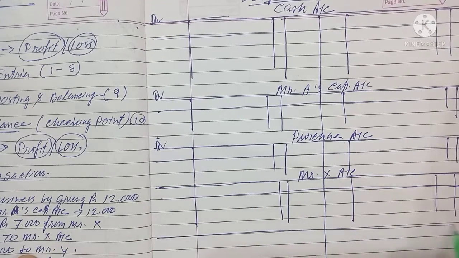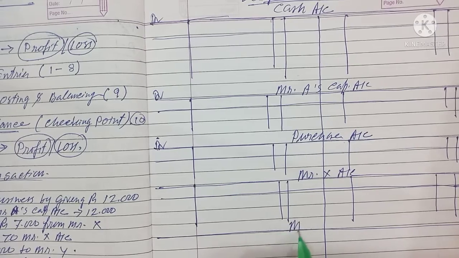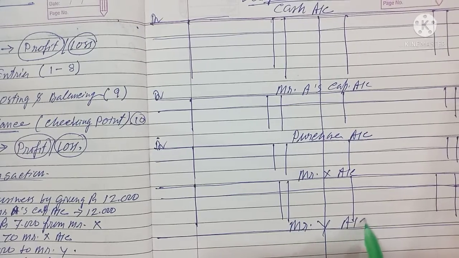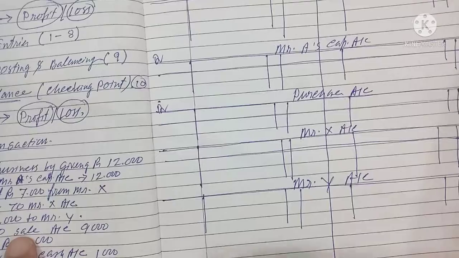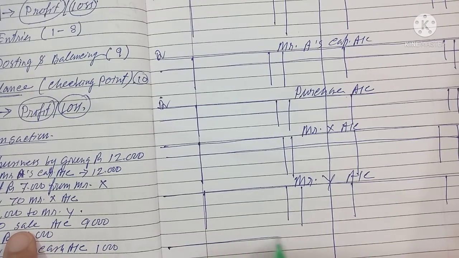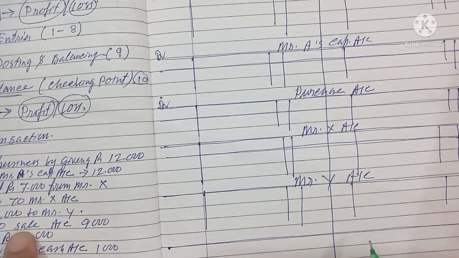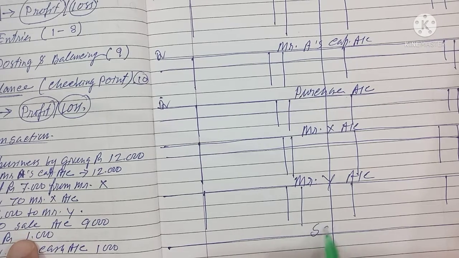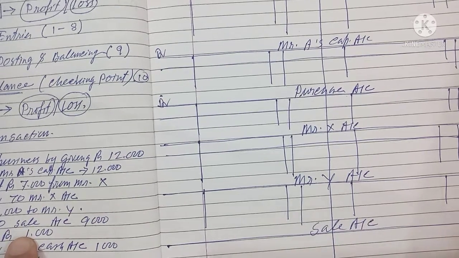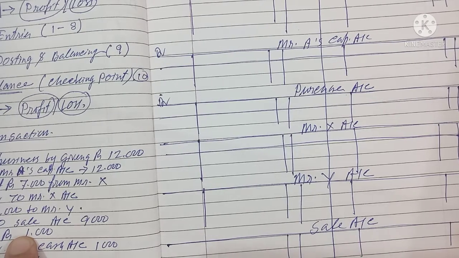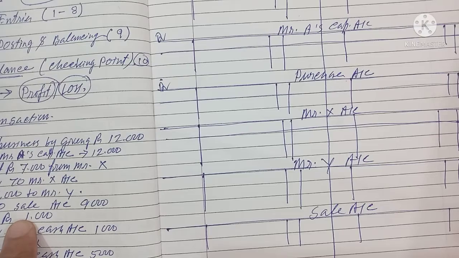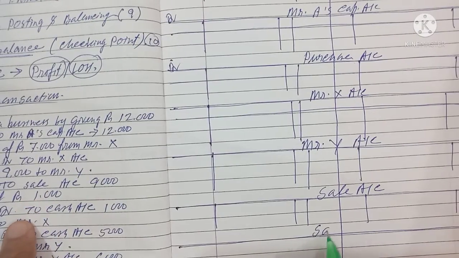Then we are getting Mr. Y account. Here also we are getting a little more, so 3 lines are enough for that. After Mr. Y account it will come sales account. Sales account you will get less, so we are keeping less space. Then salary.